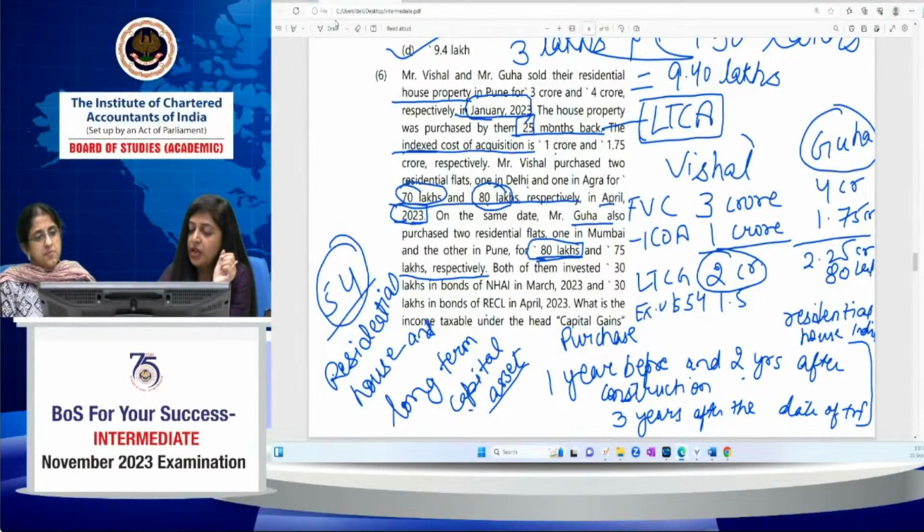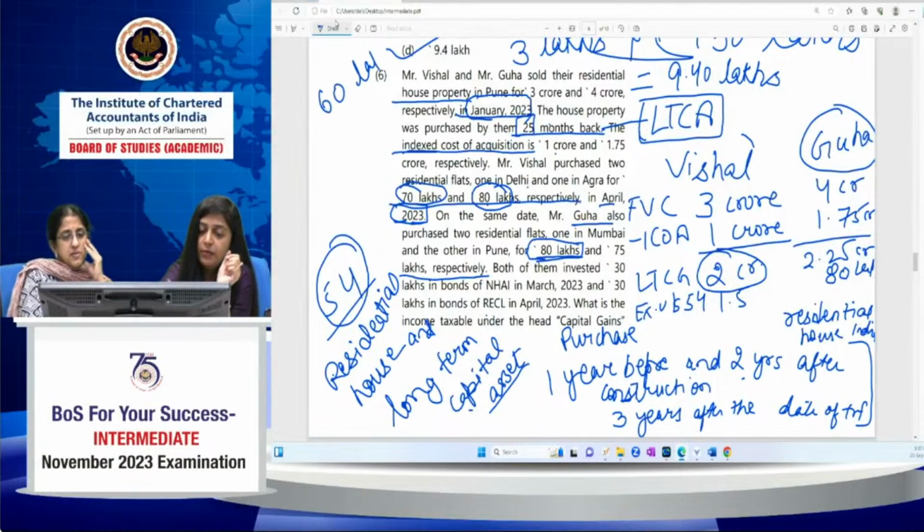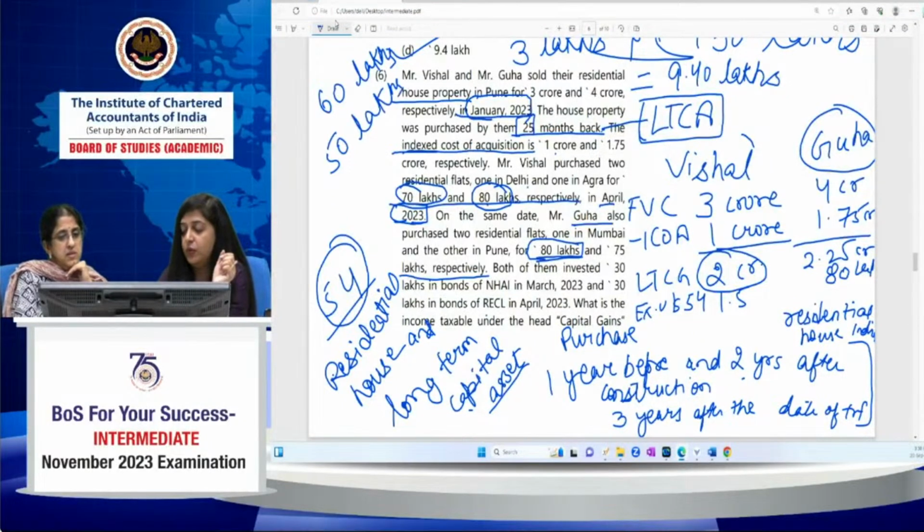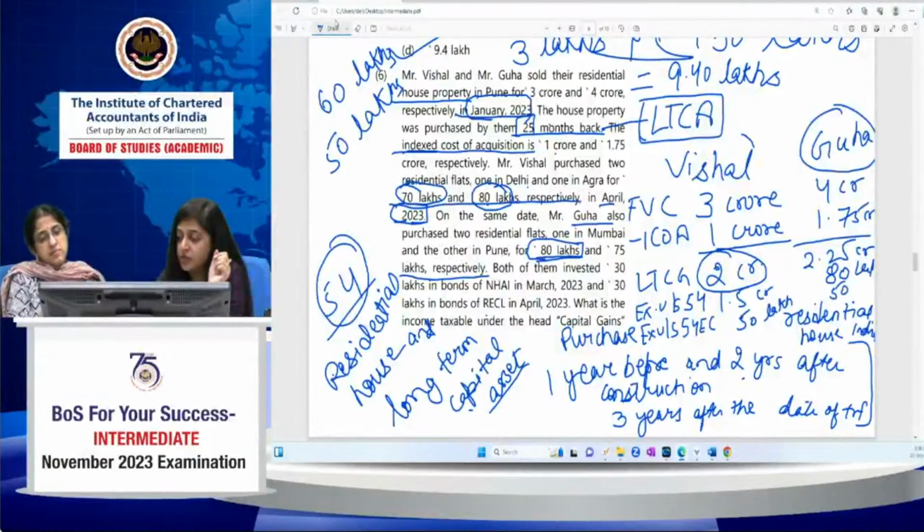But they have invested in March 23 and April 23. So they have invested 30 lakh in NHAI and 30 lakh in RECL. So they have invested 60 lakh. But the maximum exemption under section 54EC, you have to restrict it to 50 lakhs. They can get the exemption under section 54EC for 50 lakh only. So now Mr. Vishal will get the exemption under section 54EC of another 50 lakh. And similarly, Mr. Guha will also get the exemption under section 54EC of 50 lakhs.